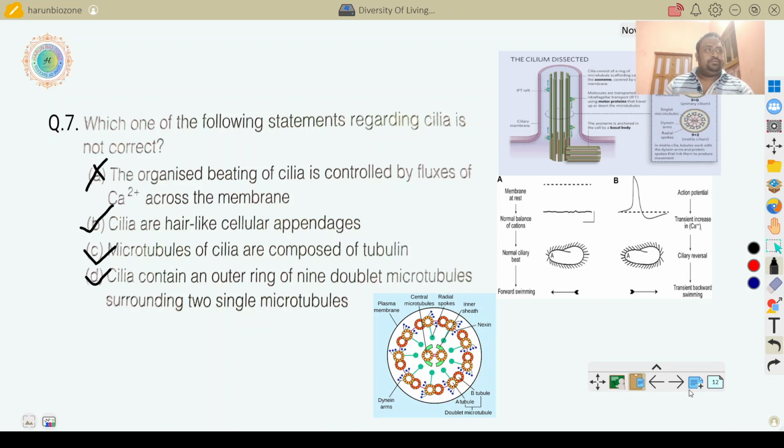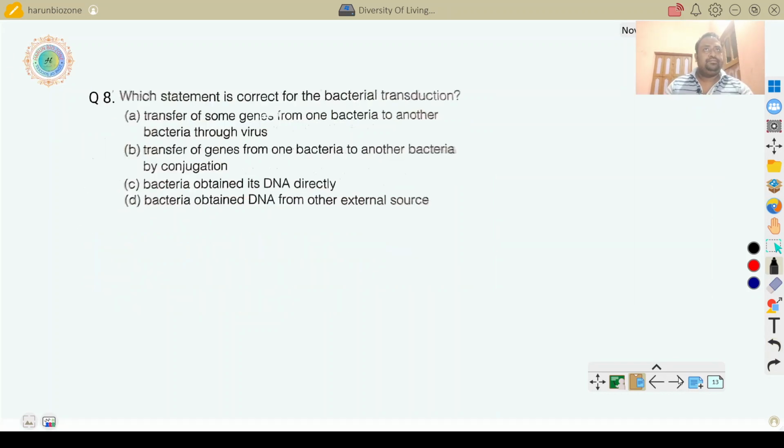The next question, which statement is correct about bacterial transduction? So, what is bacterial transduction? Bacterial transduction is a sexual reproduction of bacteria. Here, the bacterial genetic material is transferred from one bacteria to another bacteria through bacteriophage.